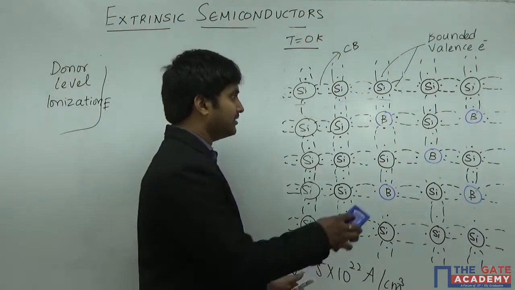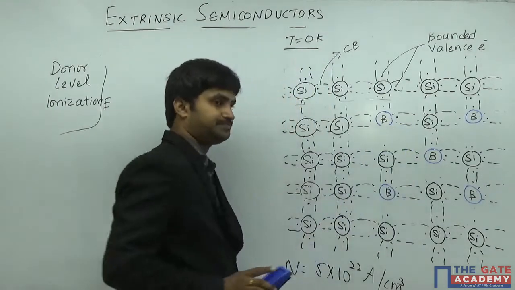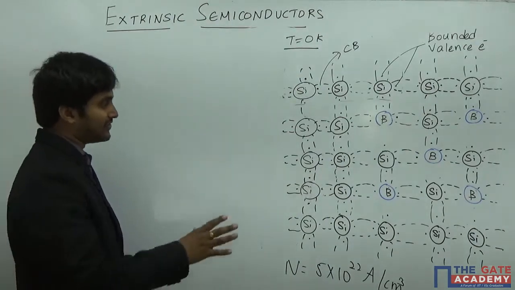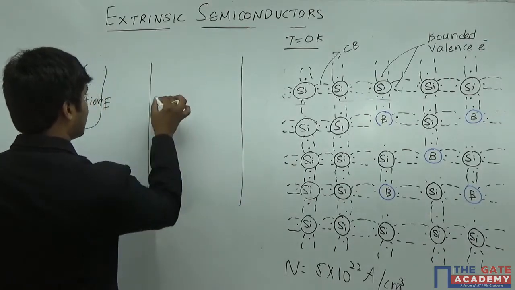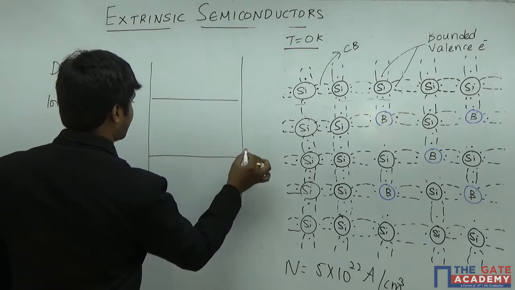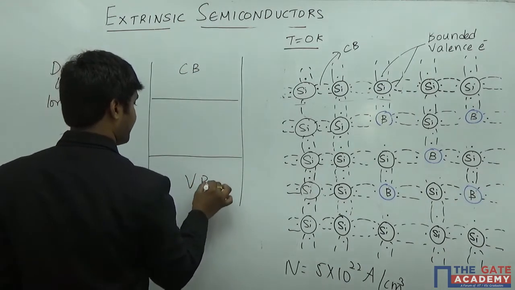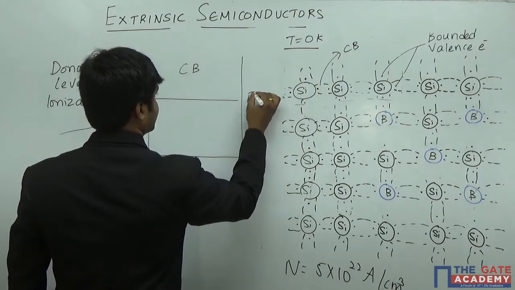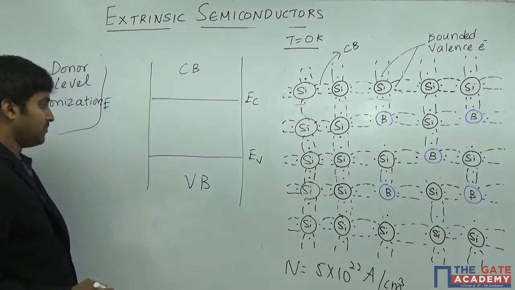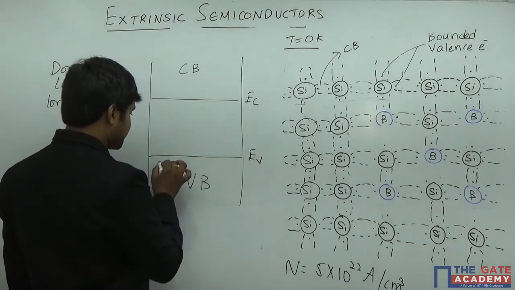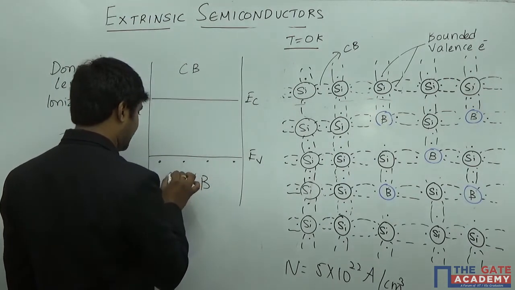So here the thing is that boron always looks for one extra electron. Similarly, whatever I have explained here, I am going to draw in an energy band diagram. The simple reason for drawing an energy band diagram is that it is going to make the concept extremely simple. Now, the electrons which are present in the valence band are nothing but those electrons which are participating in the covalent bond.